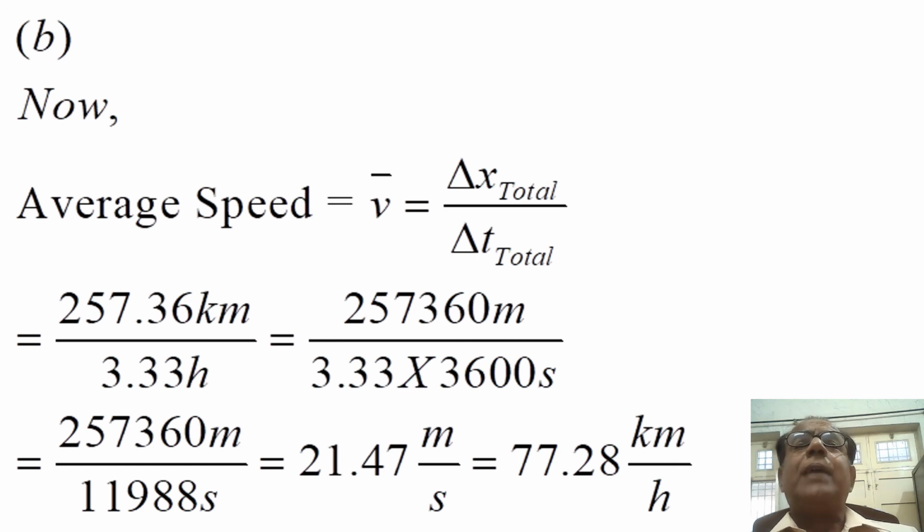Actually, we previously put 257.36 kilometers divided by 3.33 hours. When we simplify this expression, it becomes equal to 77.28 kilometers per hour. So we have found average speed not only in terms of meters per second but also in terms of kilometers per hour. And this is the end of our module.